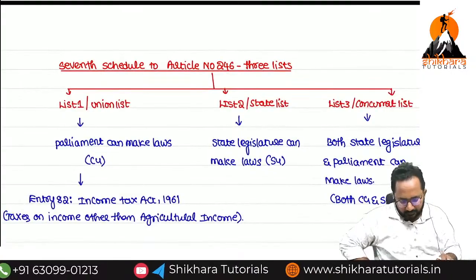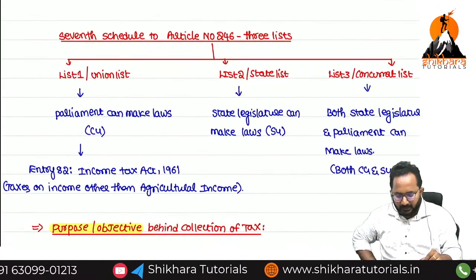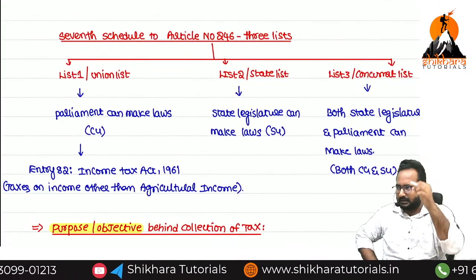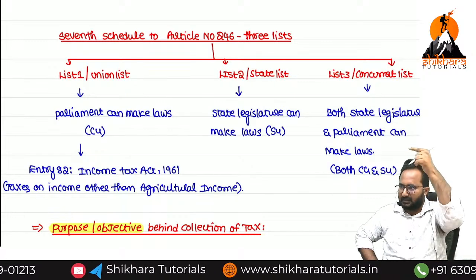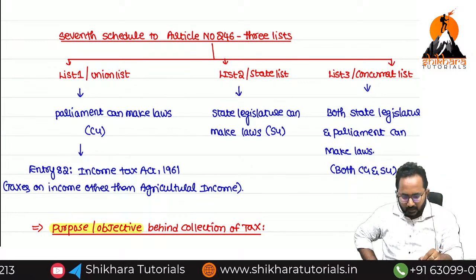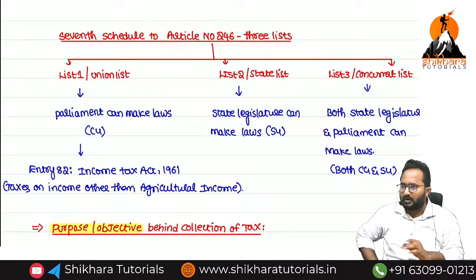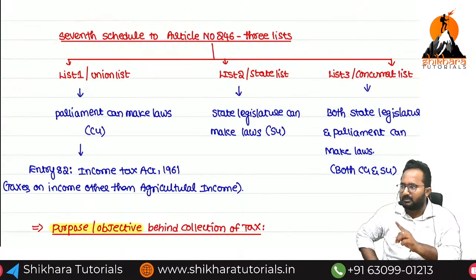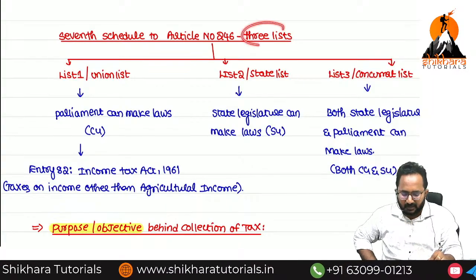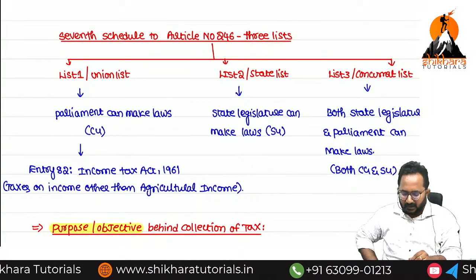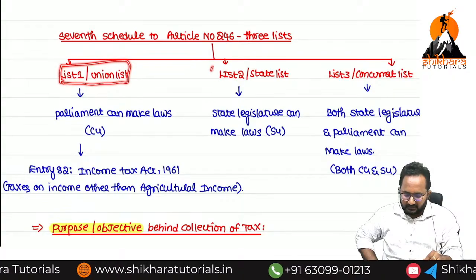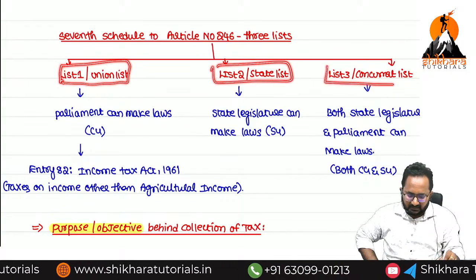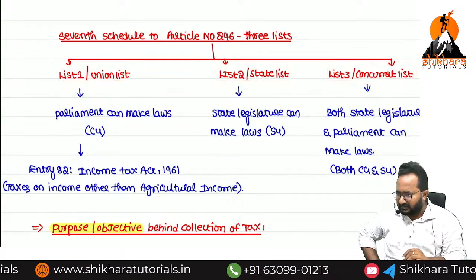Next point, if you open the Constitution of India articles, in the last session we clearly saw the total Constitution of India. If you open article number 246, many schedules are there but we need to concentrate on the 7th schedule, which has 3 lists. List 1 is the union list, list 2 is the state list, list 3 is the concurrent list.